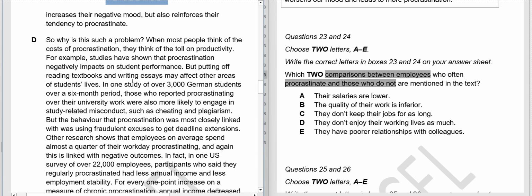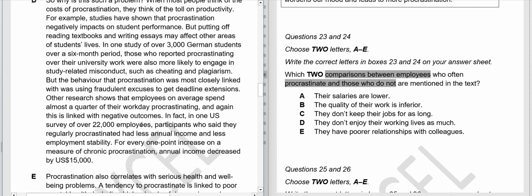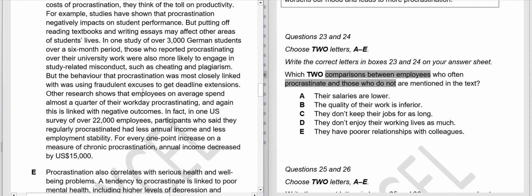In one study of over 3,000 German students over a 6-month period, those who reported procrastinating over their university work were also more likely to engage in study-related misconduct such as cheating and plagiarism. But the behavior that procrastination was most closely linked with was using fraudulent excuses to get deadline extensions.